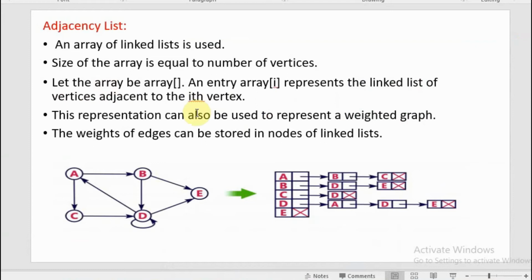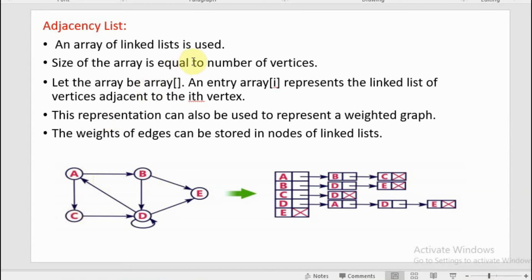So, I told you two ways of representation of a graph. One is adjacency matrix, another one is adjacency list. Fine. So, in adjacency list, an array of linked lists is used to represent the graph. You can see the same diagram here. I have given a directed graph here. You can see a direction is given from A to B. Direction is given from A to C and all.